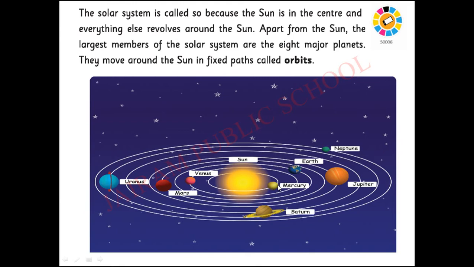For example, Mercury takes the shortest time to go around the sun one time. It takes nearly 88 days because it is the first planet from the sun. But other planets are not like that. For example, Earth takes nearly 365 days to go around the sun one time, because it is farther from the sun.